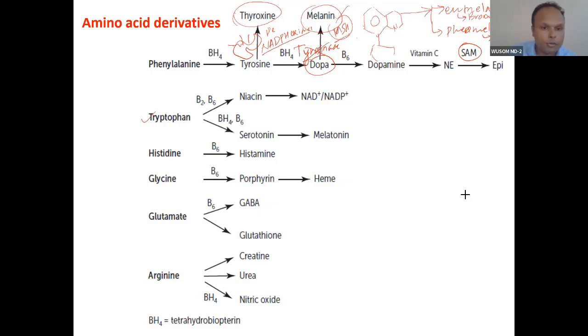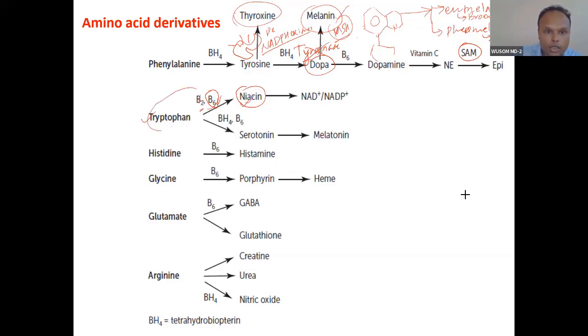Tryptophan is very easy. Tryptophan, we have seen this. From tryptophan, vitamin B6 is required to synthesize niacin. Add one more thing, vitamin B2 also is required. But even if you forget this, no problem, but you have to remember this, okay? Tryptophan, vitamin B6 required for niacin. We have done that, okay? And this is a very important reaction.